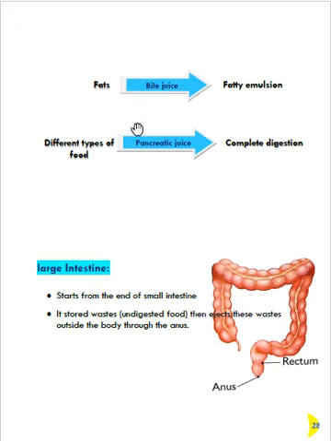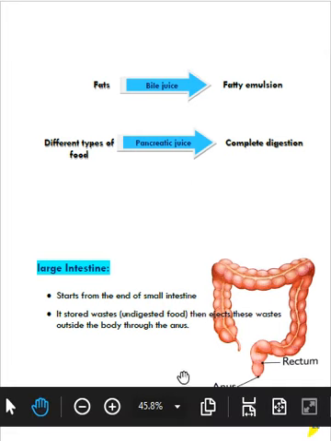So to summarize: fats will change into fatty emulsion by the bile juice. Different types of food are digested by the pancreatic juice. Complete digestion will occur to the different types of food.